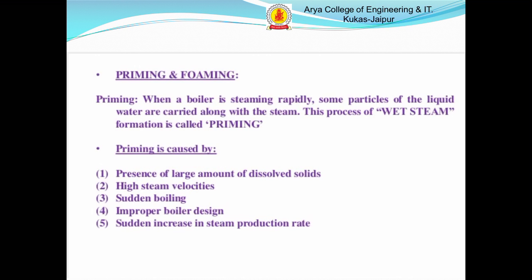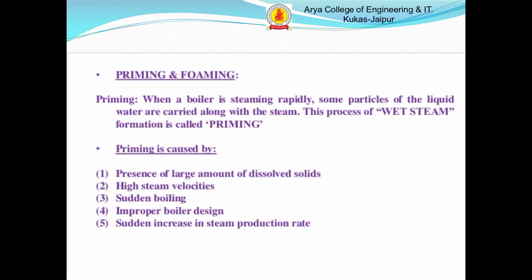So, what is the meaning of priming? When a boiler is steaming rapidly, some particles of the liquid water are carried along with the steam. This process of wet steam formation is called priming.